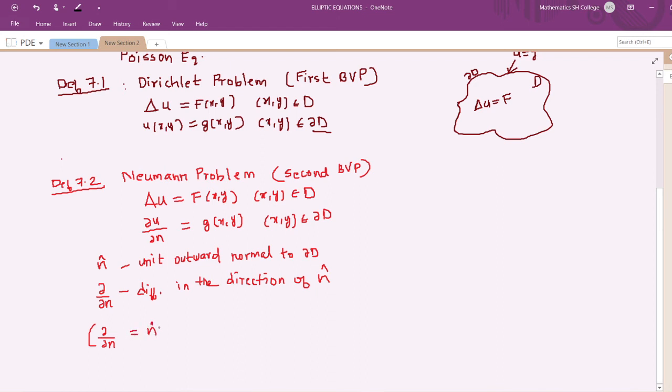So here I can write this as n cap dot del, where del is the gradient operator. This you have studied in vector calculus: to find the directional derivative in the direction of a particular vector, you take that vector dot del. So this is the derivative in the direction of n cap. So dou by dou n is nothing but n dot del, where del is the gradient operator. So this is the second boundary value problem.